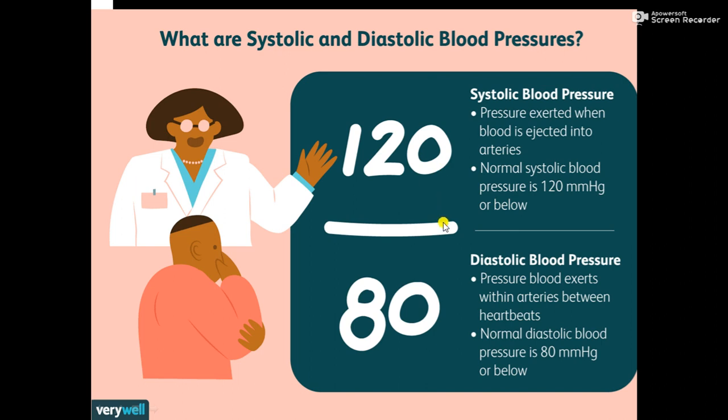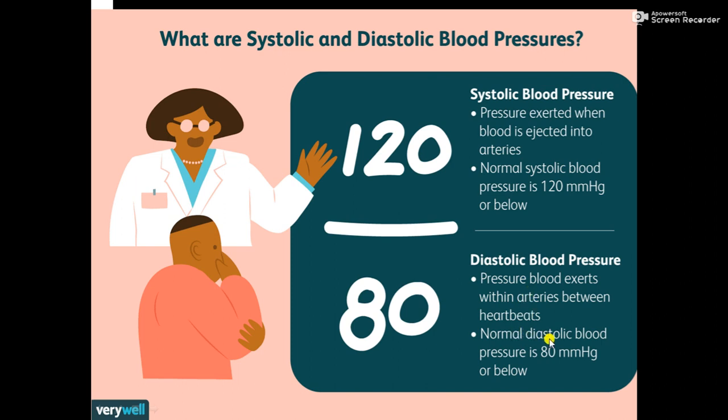So normal systolic pressure is 120 or below. And when the ventricles relax, it is called diastole. The pressure exerted then is diastolic blood pressure. Diastolic pressure is the pressure blood exerts within the arteries between the heartbeats, that is when the chambers are relaxing.